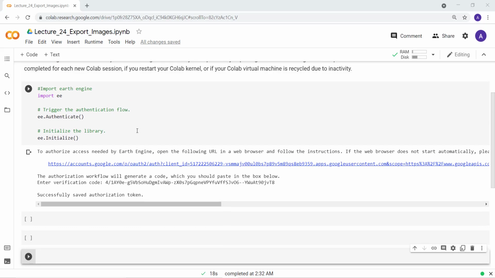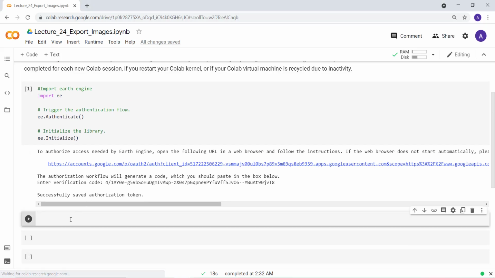Welcome to this lecture. In this lecture, I'll show you how you can export Landsat data to your Google Drive. We'll do a couple of things. The first thing is to import Landsat data from the Earth Engine data archive and then export it to your Google Drive. Let's get started.